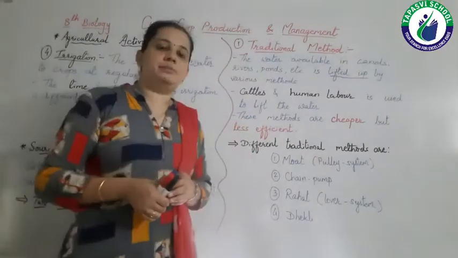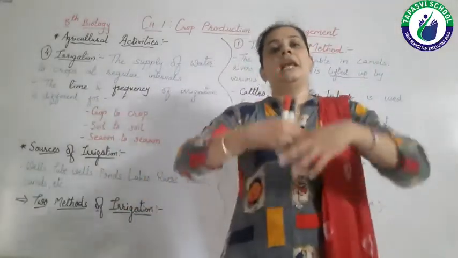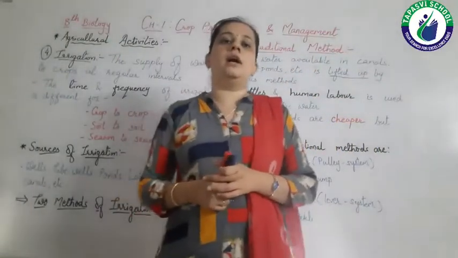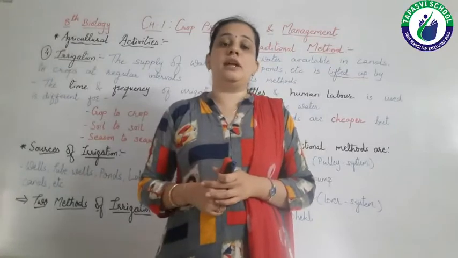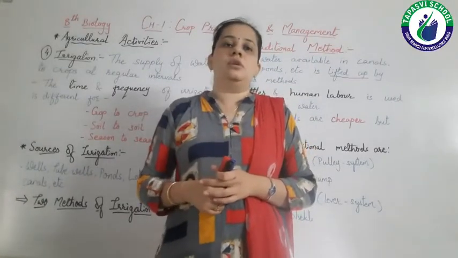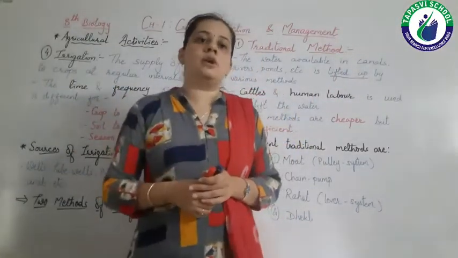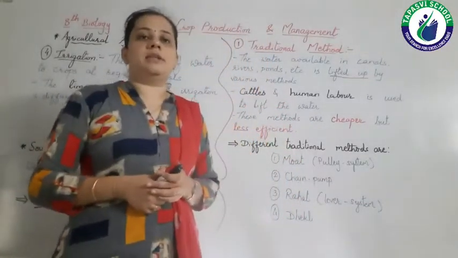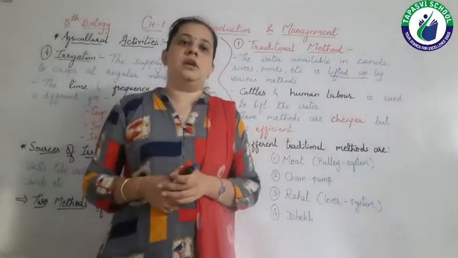Less efficient means if we have to irrigate a large field, then we require a great deal of human labor, right? So it does not save our energy. It requires a lot of energy from humans or animals, right? So these traditional methods are cheaper but they are less efficient.